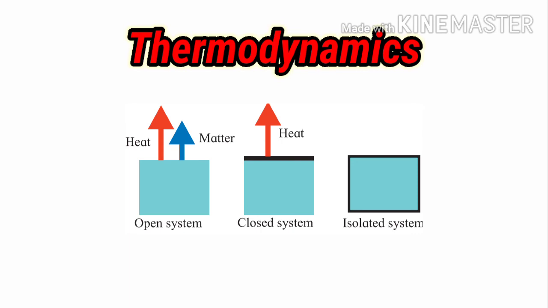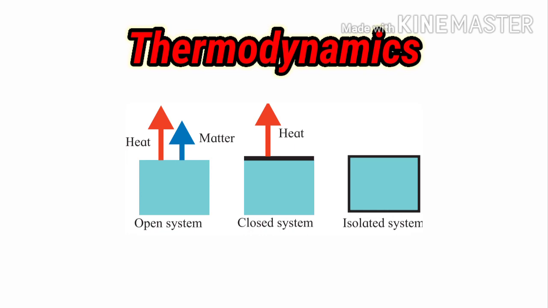Now we will understand these three systems with the help of a diagram. In the diagram you can see the three systems are represented. In the open system you can see both heat and matter can be exchanged between the system and the surrounding. You can see in the diagram, which has been indicated with the help of red and blue arrows. Now we will move to the second system, that is closed system. You can see in the diagram only heat can be exchanged with the surrounding. That is nothing but the closed system, but the matter will not be exchanged in the closed system.